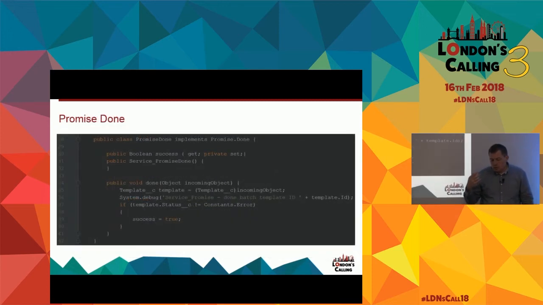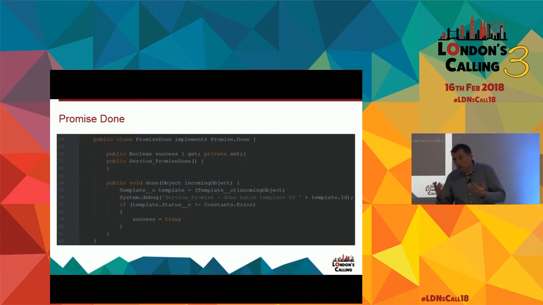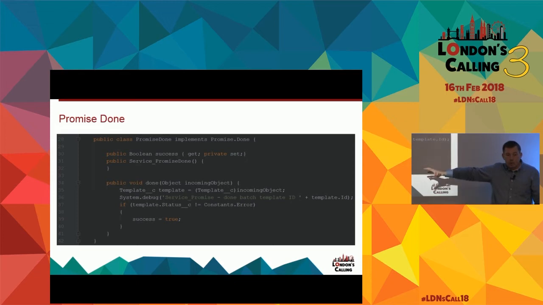As we move on to the done handler, what we want to do is, once the process has finished, what do we want to happen? As an application developer, you may just want the user to find out at some point because they go into an org and see things have changed. If that's your bag, fine. You may want to send them an email. You may want to put something in Chatter. You may want to find some other way to let users know what's happened. Okay? And that's what the done method under the done interface allows you to do. It means you can go off and do that specific notification that you need to do. Okay? Here we're not doing anything particularly complex because we wanted to try and just keep these slides nice and clean.